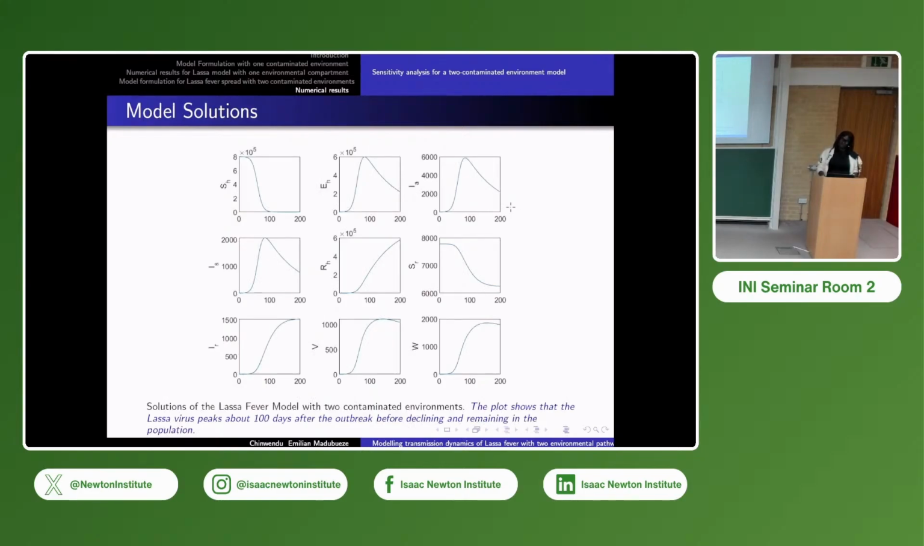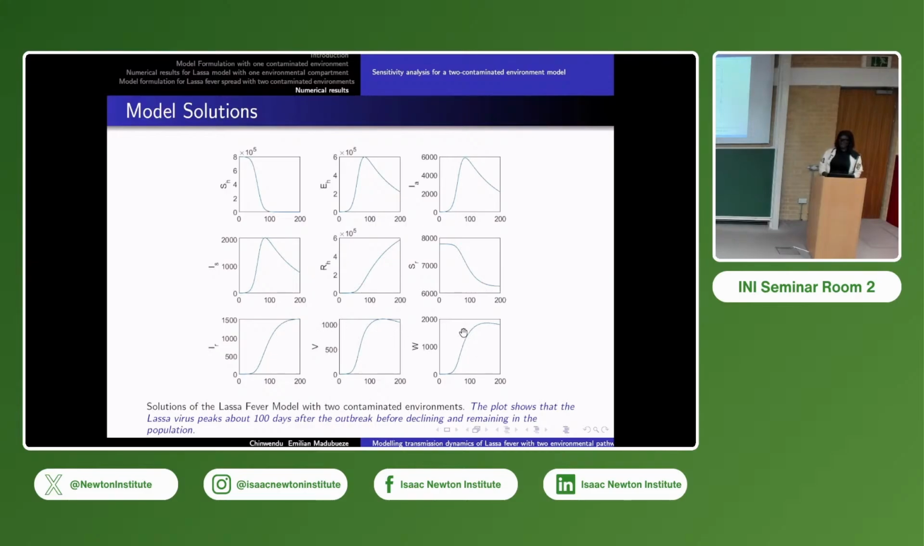Then we also plot the solution. All of this has to do with a system of ODEs, so this is how the solution of that system behaves. We see that the exposed class has a peak. We plot it within 200 days because we are looking at six months of the dry season. These are symptomatic infected, this is the recovery rate, and this is for the rats, susceptible rats. Then this is infected, the virus.